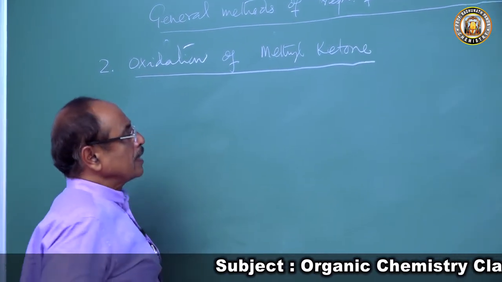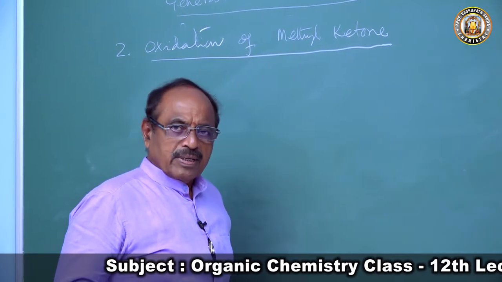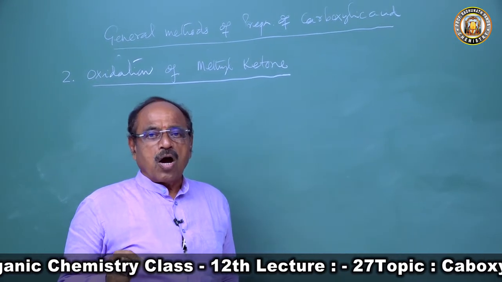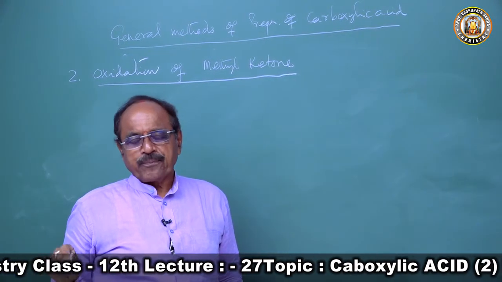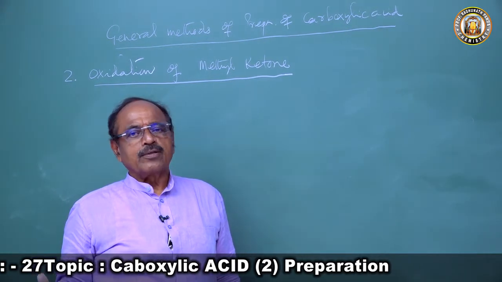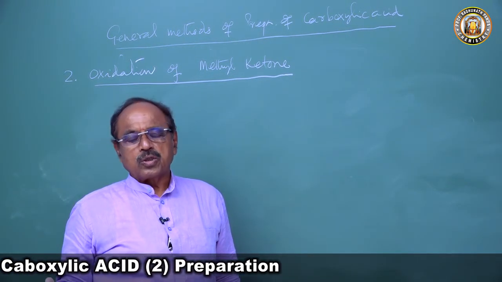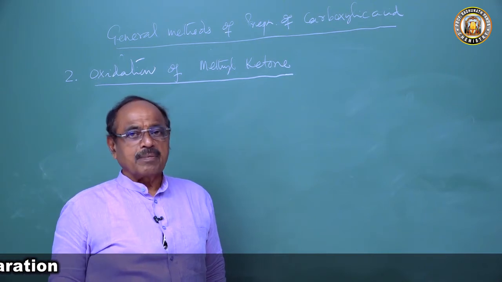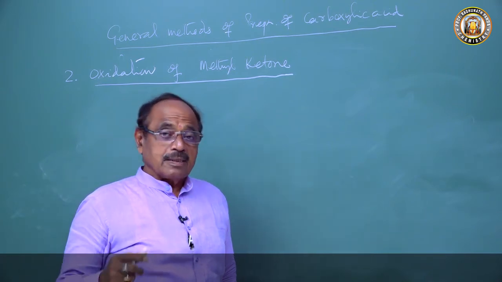So here we can use an oxidizing agent to get it, but we know that ketones on heating with a very strong oxidizing agent, one of the methyl groups gets oxidized to produce the carboxylic acid with one carbon atom less. But there is another method.